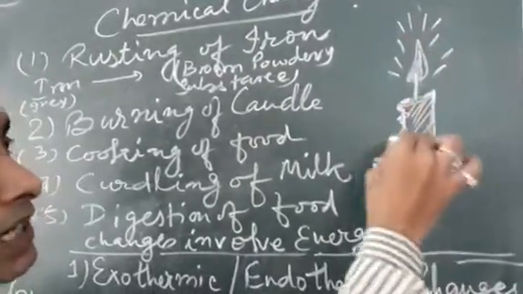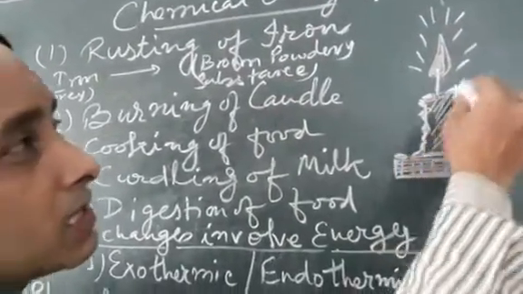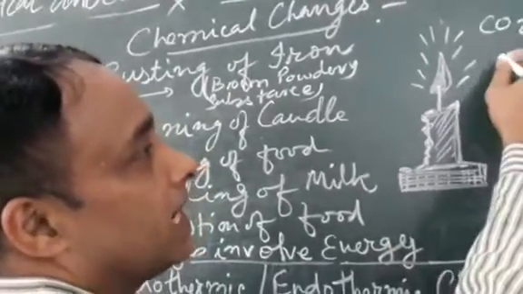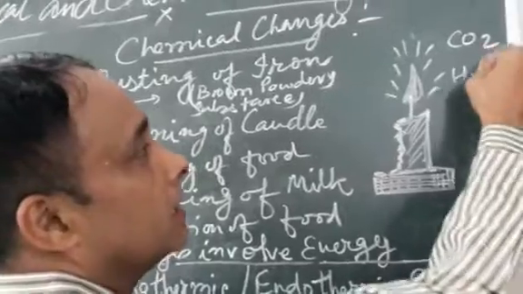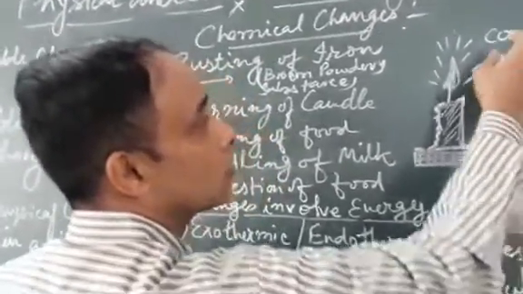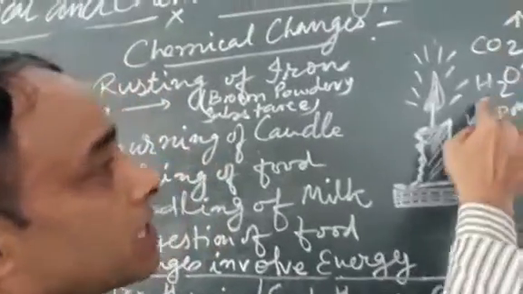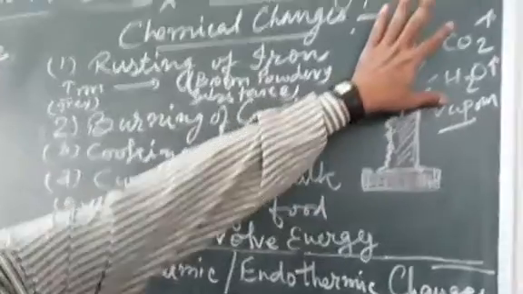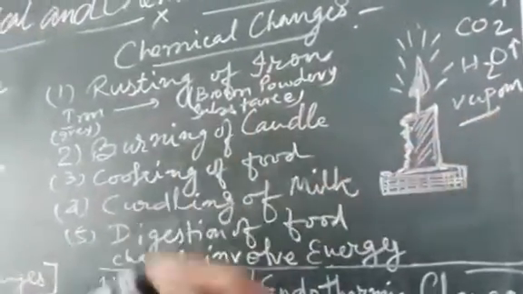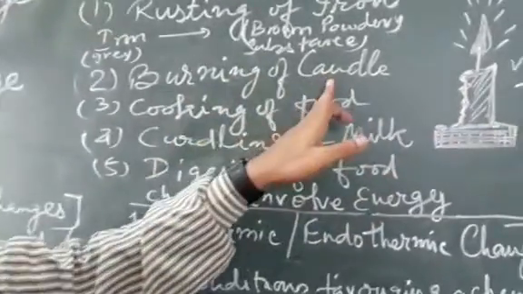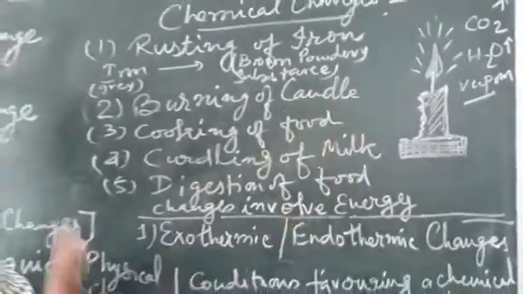Again, during complete burning of the candle, you see near the flame the formation of carbon dioxide gas and water in the form of vapor also takes place. These carbon dioxide gas and water vapor cannot be recollected and converted into a candle. So burning of a candle is regarded as a chemical change.